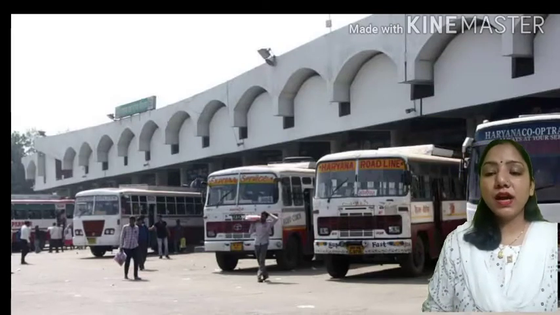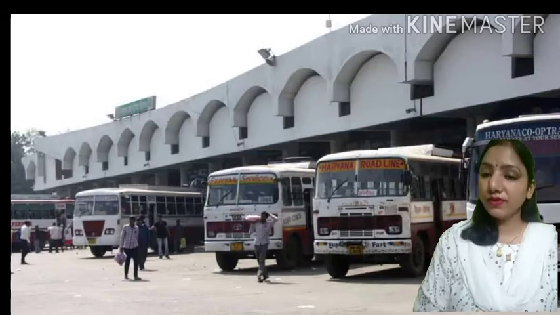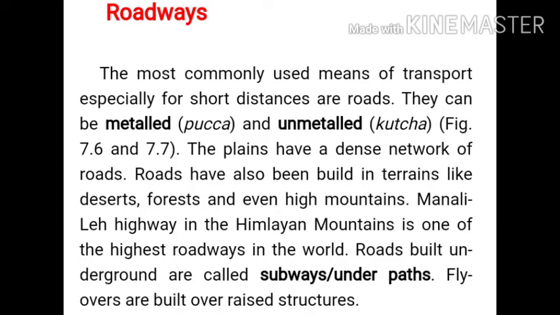So let's see what roadways transport is and how it works. Students, if you see, the roads link the fields and farms to factories, factories to markets, and the goods can be delivered right at the doorstep of the consumer. Roads have major advantages over other means of transport because roads can be easily constructed in hilly and remote areas. Roads can be metalled or unmetalled.